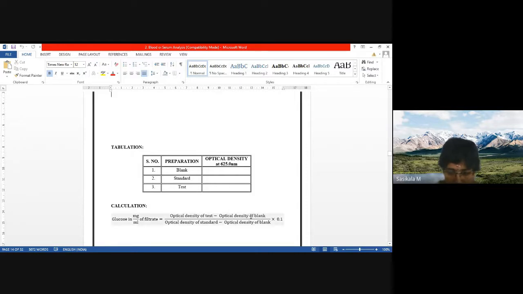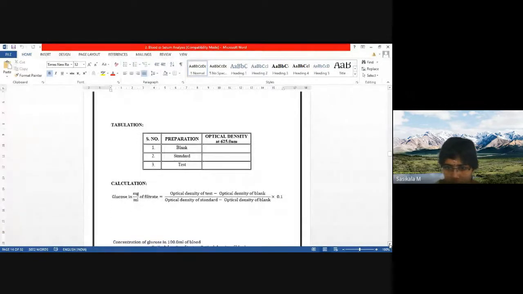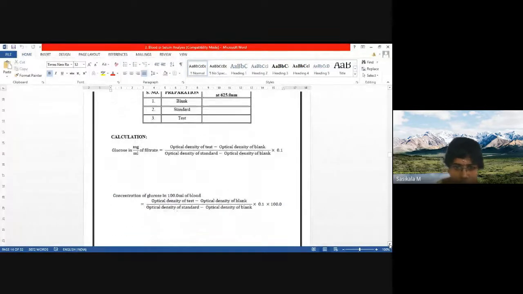Blank will be 0 only. Okay, since we need to keep 0 optical density with blank only. Then standard and blank, subtract the value, divide the value and multiply with 0.1. 0.1 represents the concentration of standard, 0.1 milligram, that's why.